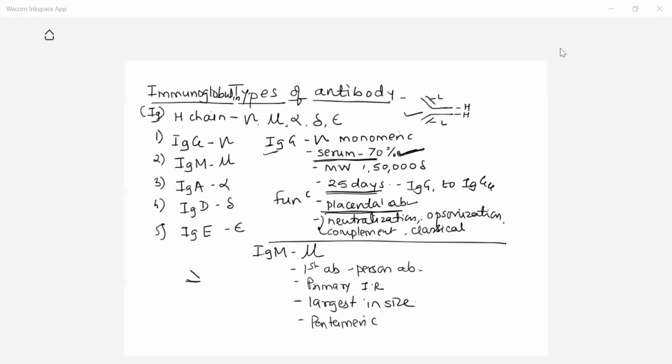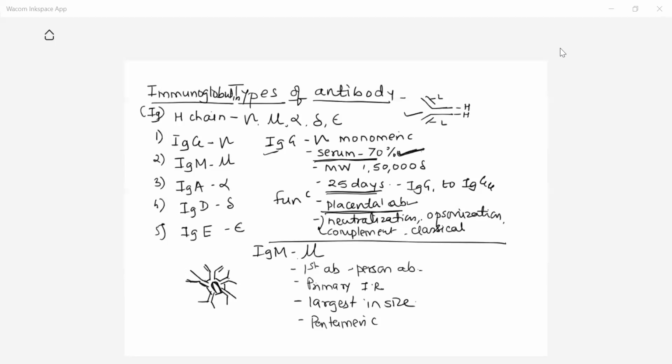This pentamer consists of 5 single Y-shaped structures that come together to form the IgM. IgM consists of 5 monomers like this, and they get linked by a J chain. This is the J chain which links these 5 monomers.